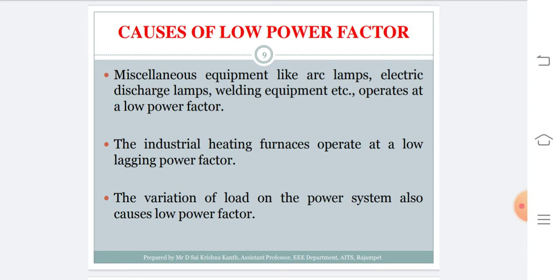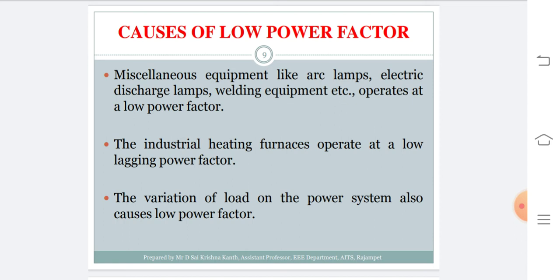The third one is miscellaneous equipment we see in our day-to-day life, like arc lamps, electric discharge lamps, welding equipment, etc. These equipments have mostly inductive parameters, so they operate with a low power factor.